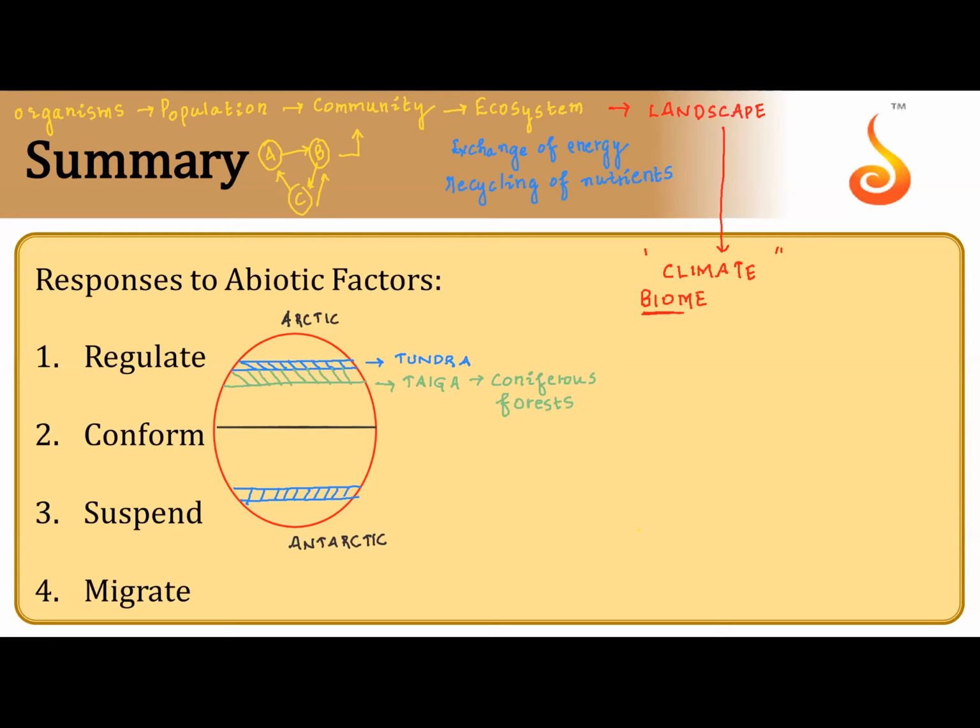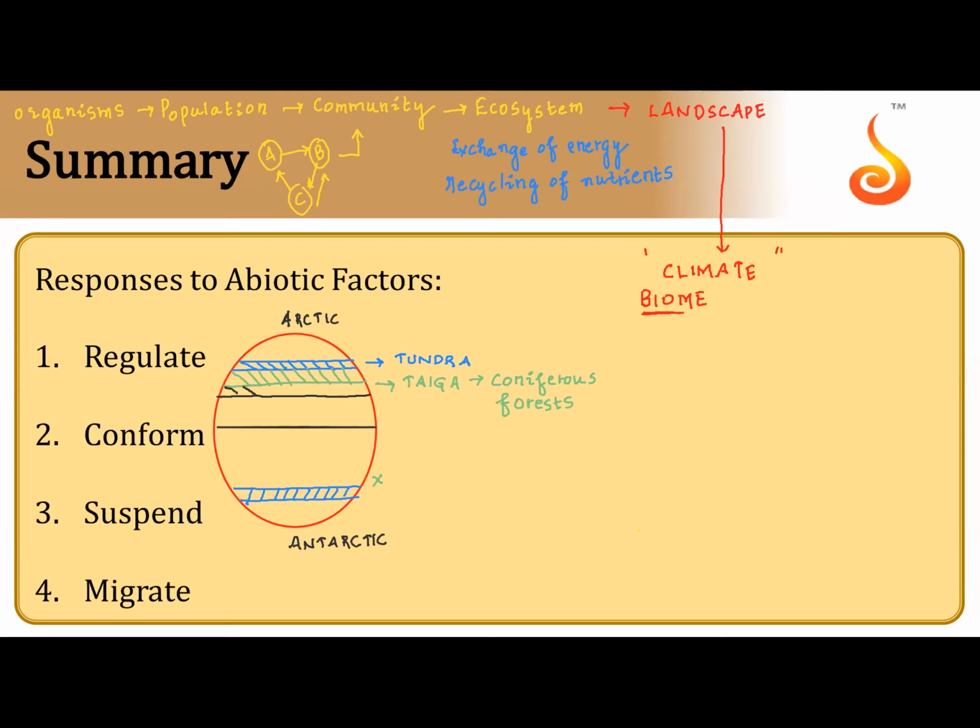Coniferous forests. We don't have taiga in the South Pole. And below the taiga,